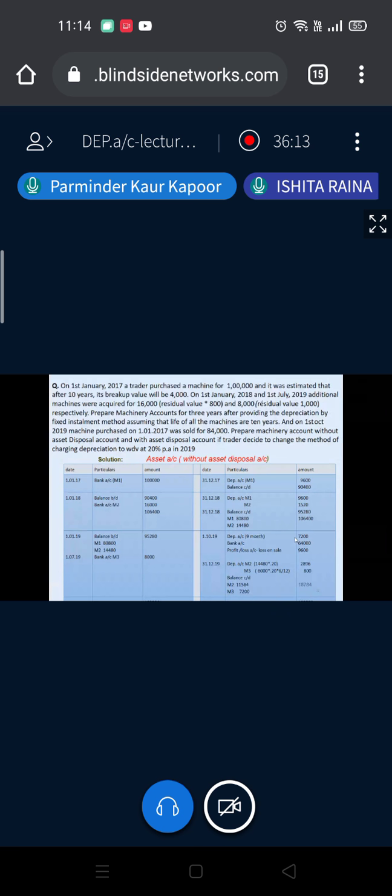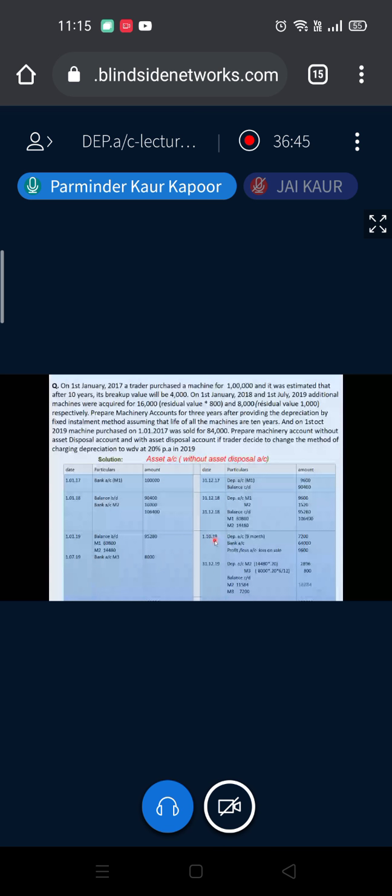Whatever assets are with you on your closing date, whether sold or unsold, you are going to change the method on the closing date. So if your date is, let's say, 31st December, then on this asset also your method will be changed. Clear?